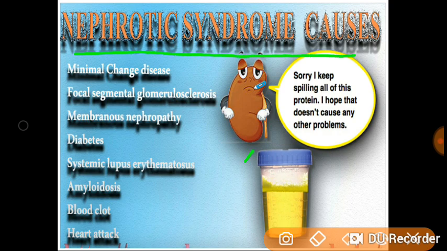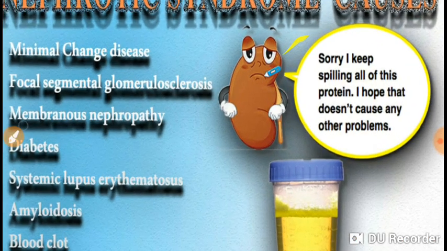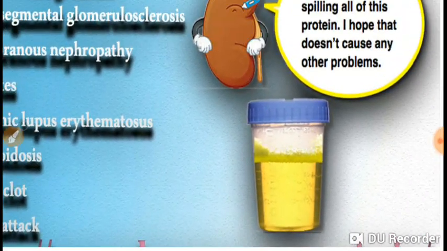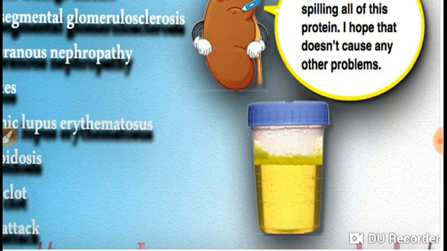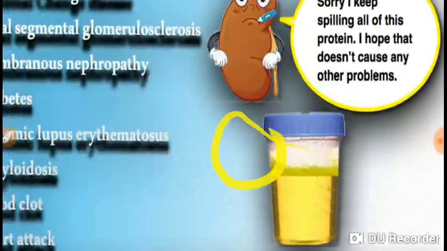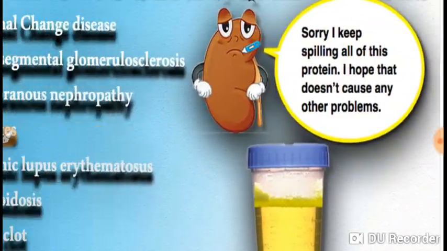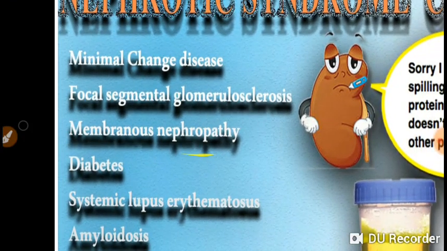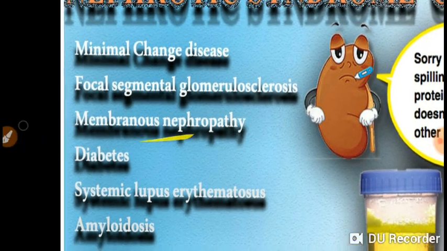First of all, you can see here there is a sick kidney, and this is a container containing urine having protein in it. So the sick kidney is saying, sorry, I keep spilling all of this protein, I hope that doesn't cause any other problems. So the sick kidney is hoping all this.